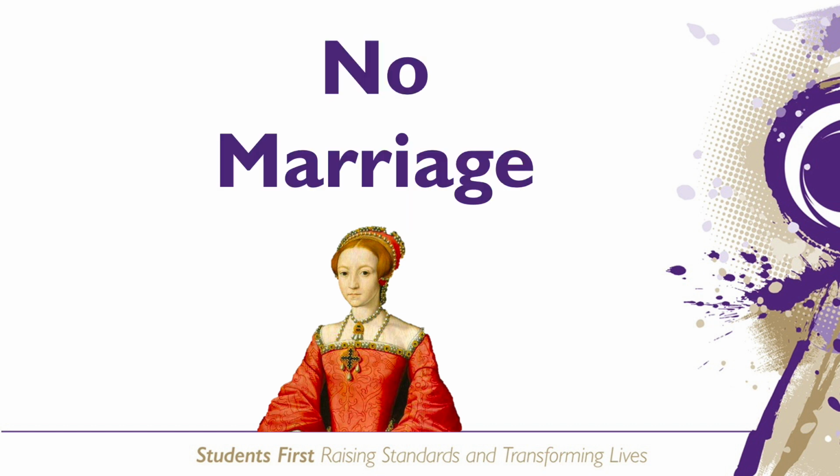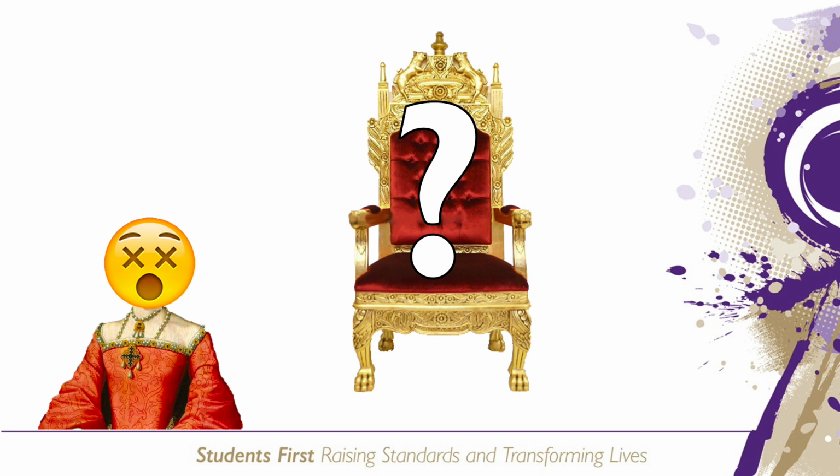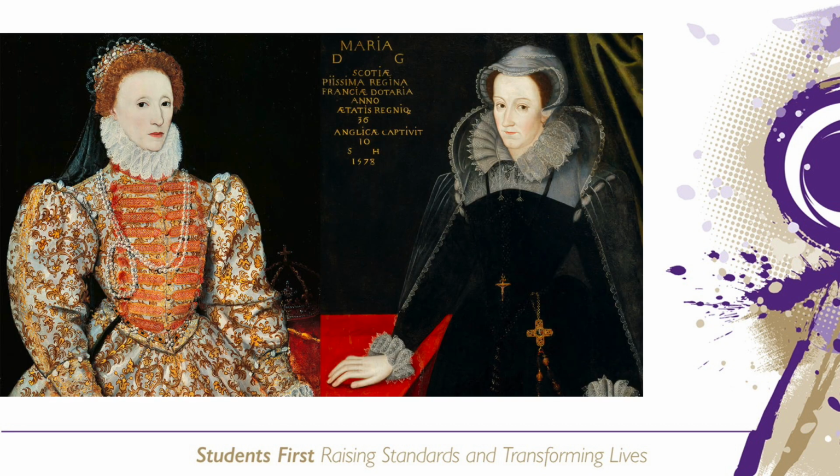There was also the issue of succession. This was considered her duty to produce an heir to the throne. Without an heir, England would not be stable. If Elizabeth died without having children, who would take the throne? This brings us nicely onto another of the problems that Elizabeth faced when she became queen.